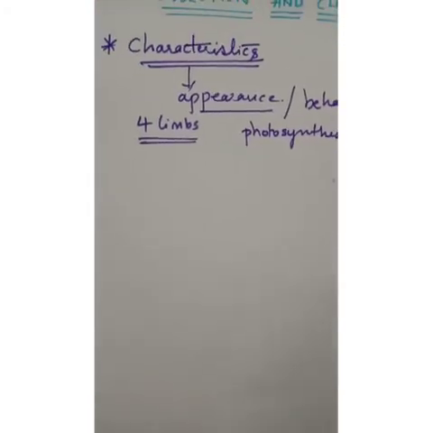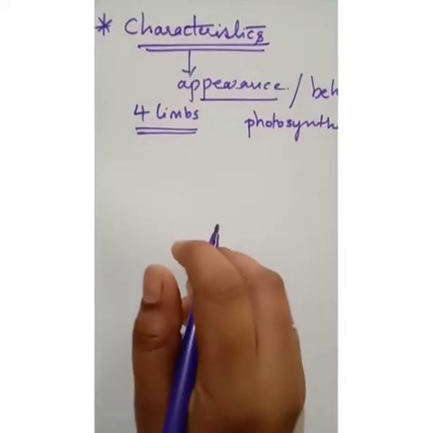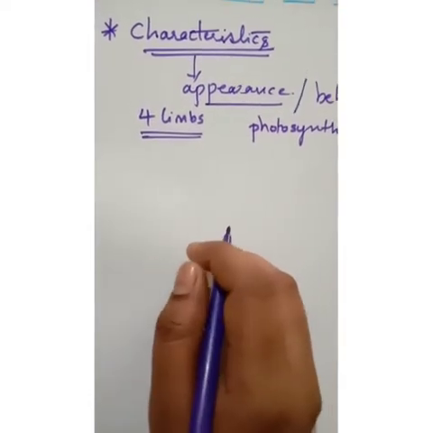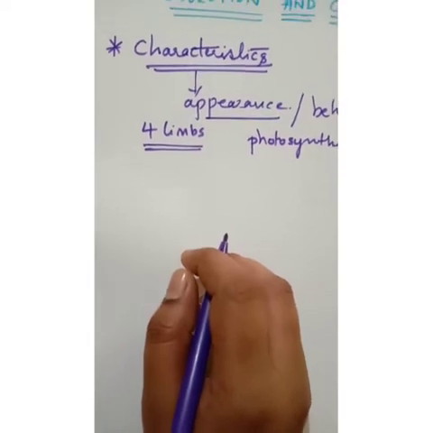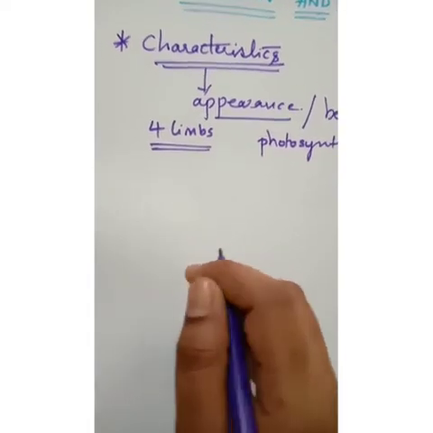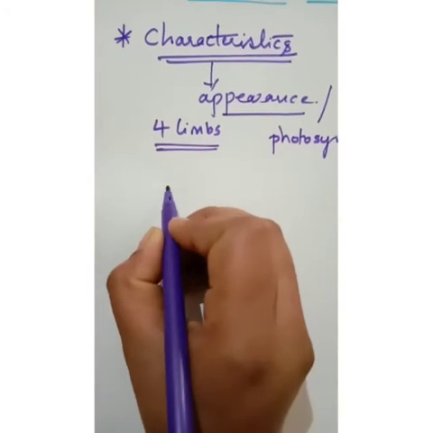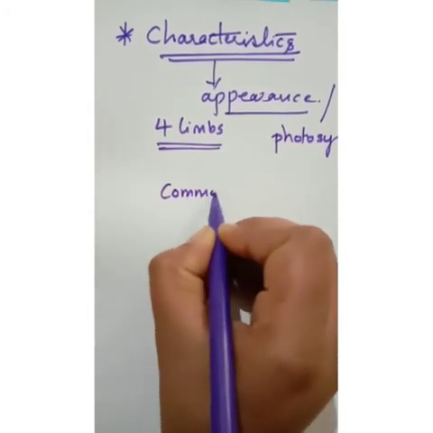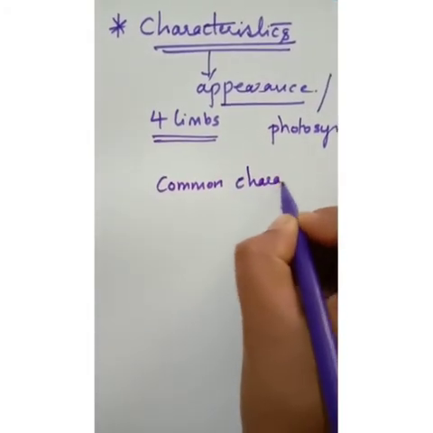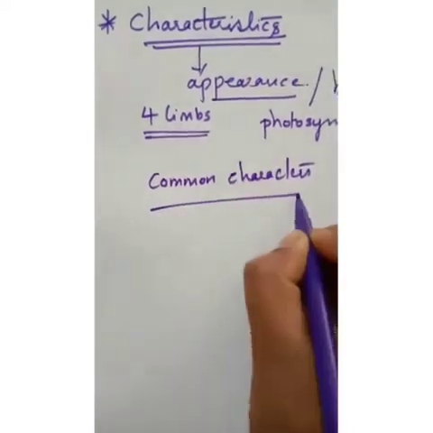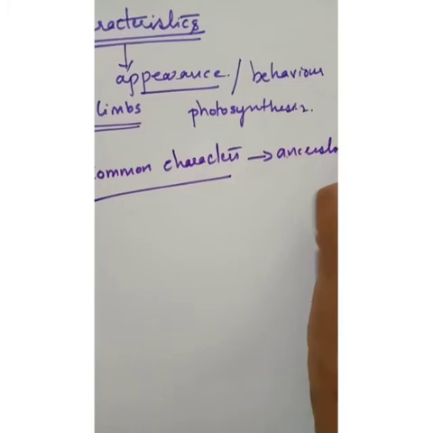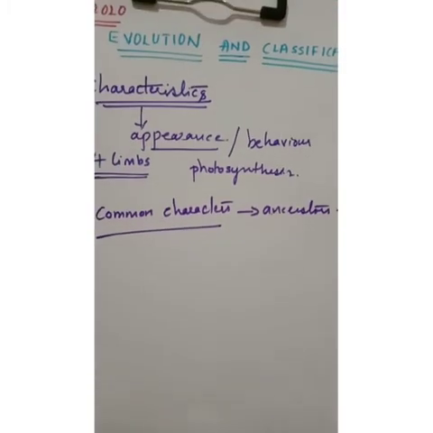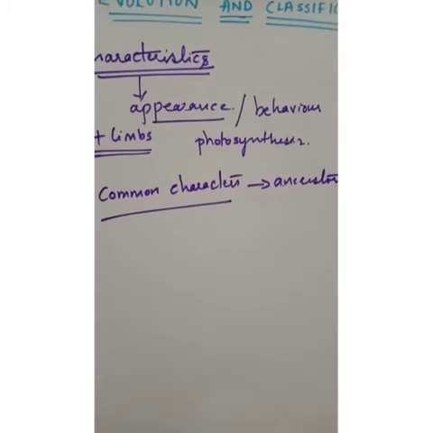Thus, the more characteristics two species have in common, the more closely they are related, and the more closely they are related, the more recently they will have had a common ancestor. So if they have common characters, that means they have evolved from a common ancestor. Okay, an example will help like this.